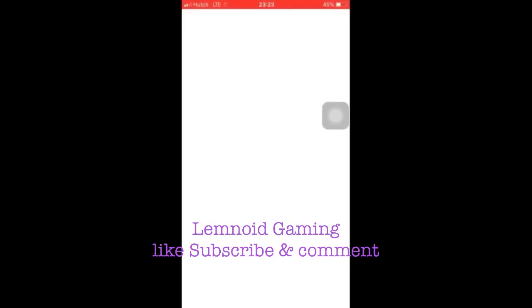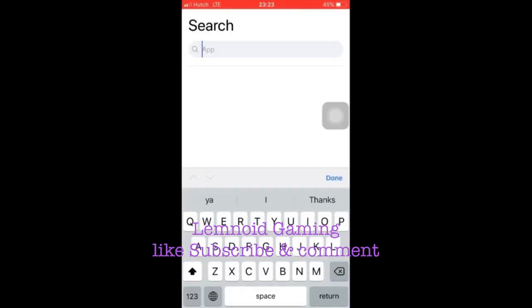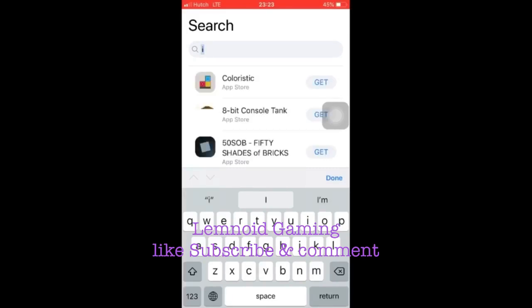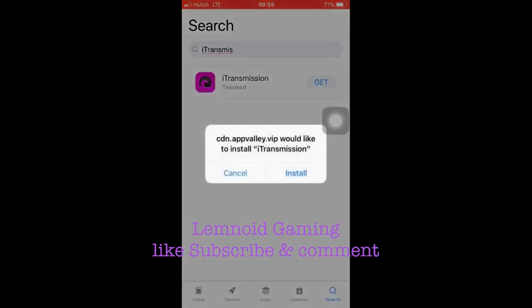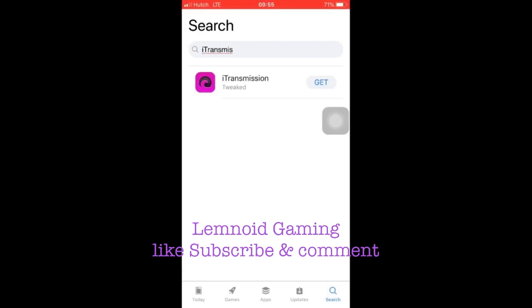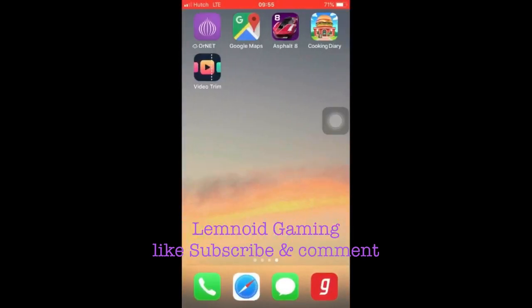So open up the App Valley software, then click on search, type iTransmission. Alright, so click on the get button and then click on install. So we'll go to the home screen again and wait till iTransmission is downloaded to the mobile. It will take a bit of time. It's getting installed.